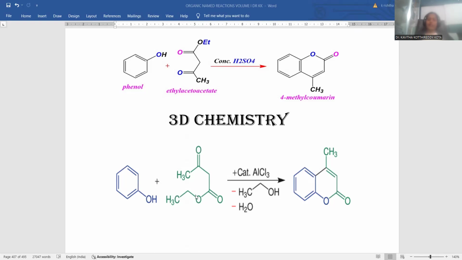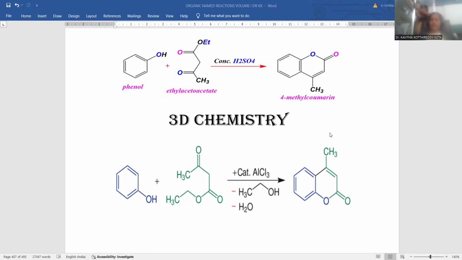In this case, you can find the bond between the oxygen and the carbonylic carbon. The remaining functionality, the ethoxide fragment, will be departed as ethanol. Then the reaction at the ortho position with respect to phenol: the ortho position is going to react with this one. So here the methyl group is becoming a substituent.